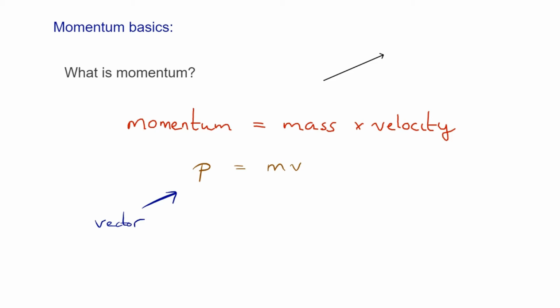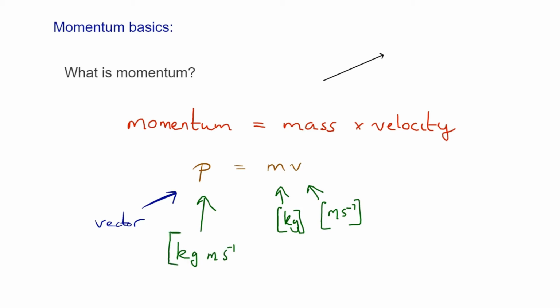And let's just look at the units of momentum. Well, we can see that because it's mass times velocity, mass is measured in kilograms and velocity is measured in meters per second. So therefore, momentum is going to have units of kilograms meters per second.